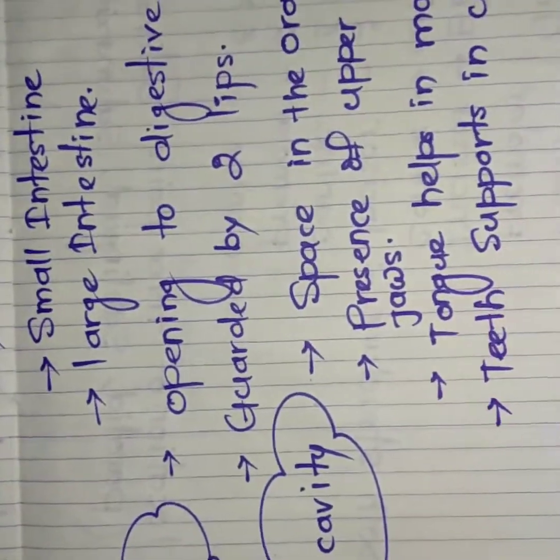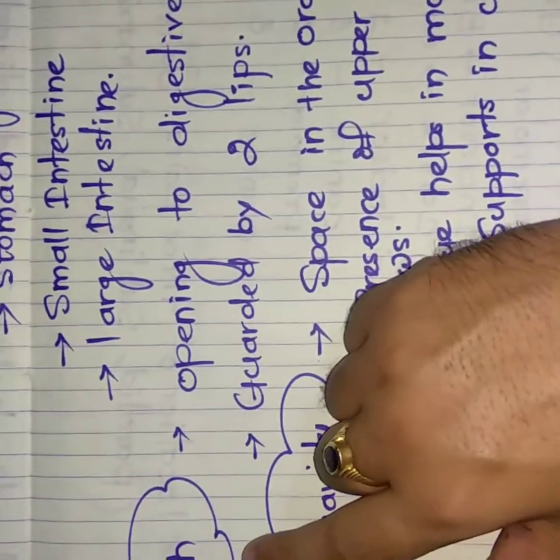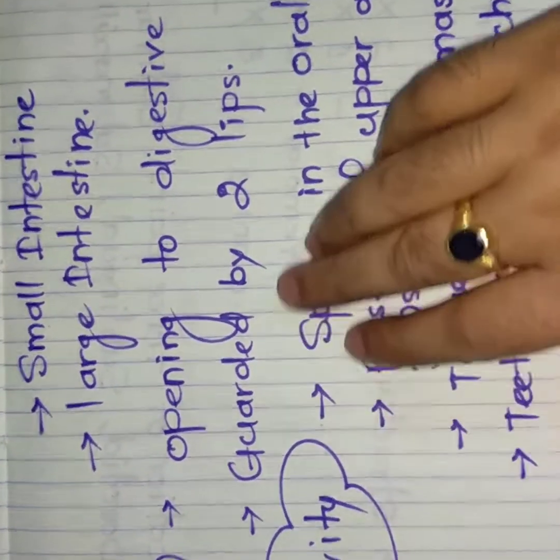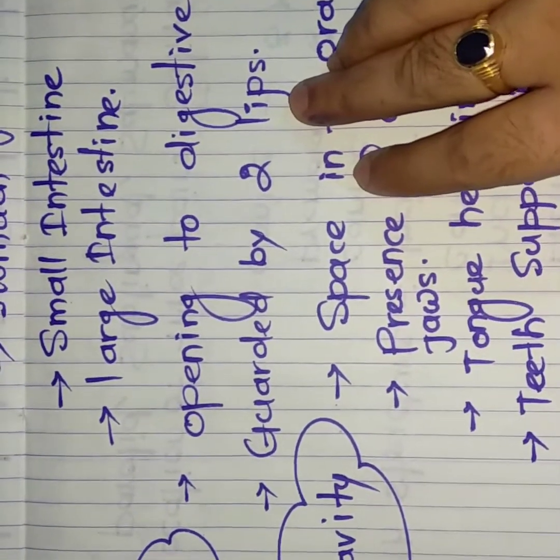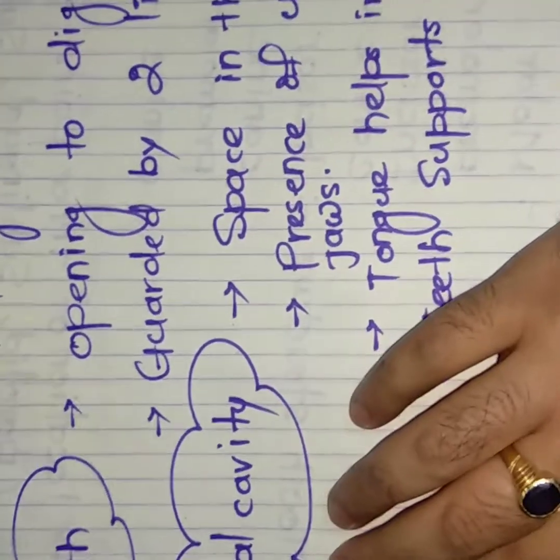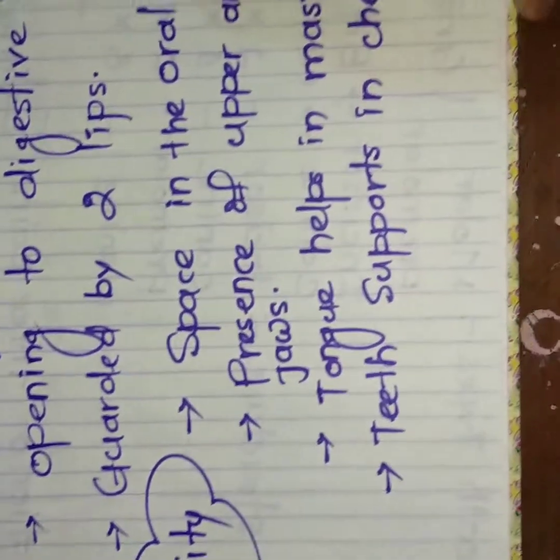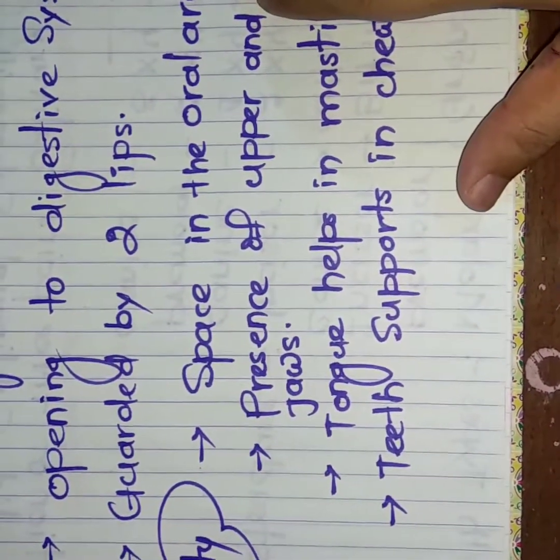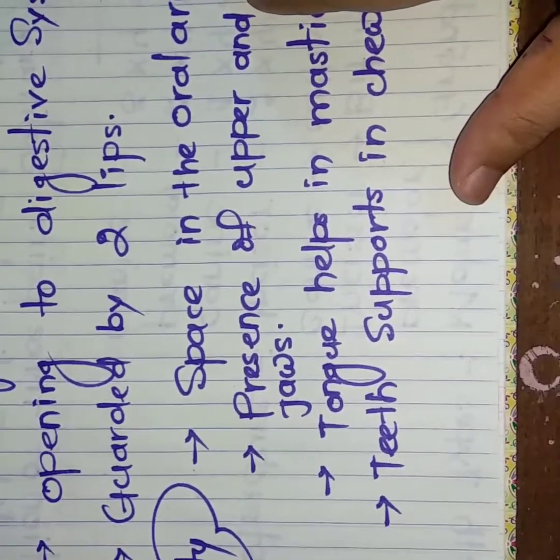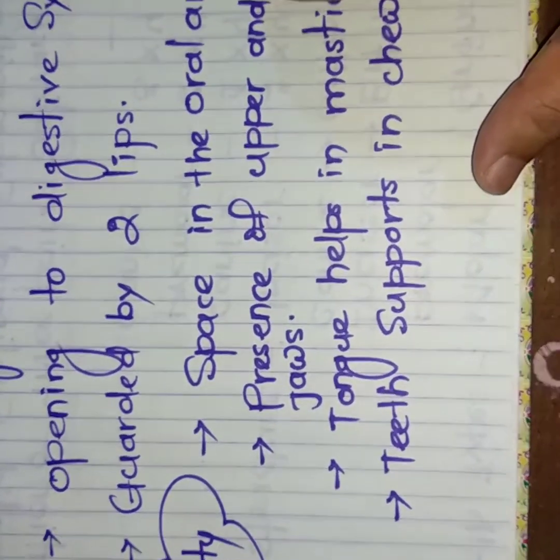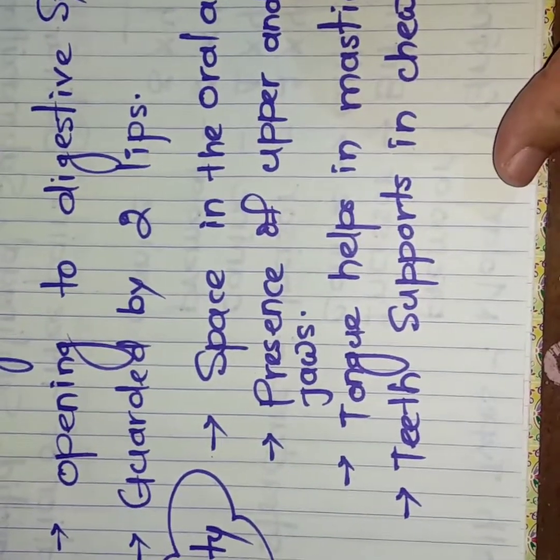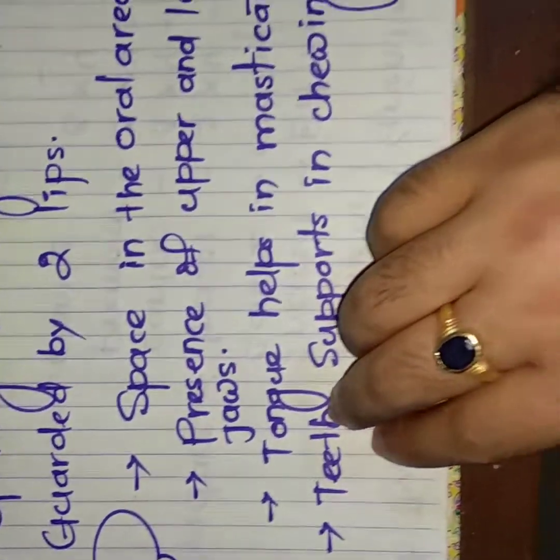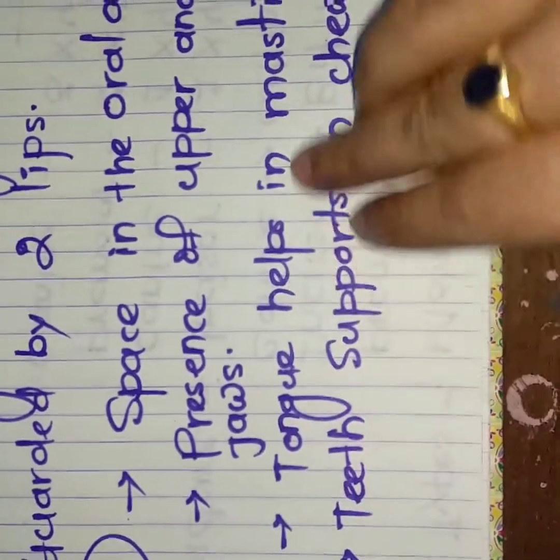So first let's discuss the mouth. Mouth is nothing else, it is the opening to the digestive system and it is guarded by our two lips. Clear? Then after the mouth, the buccal cavity is present. The buccal cavity is the space in the oral area, surrounded by our upper jaw and lower jaw. The upper jaw contains 16 teeth and the lower jaw also contains 16 teeth. And between the jaws, the tongue is present.